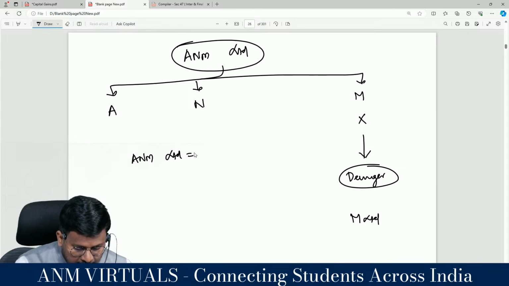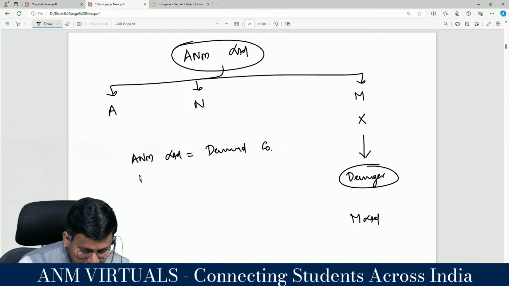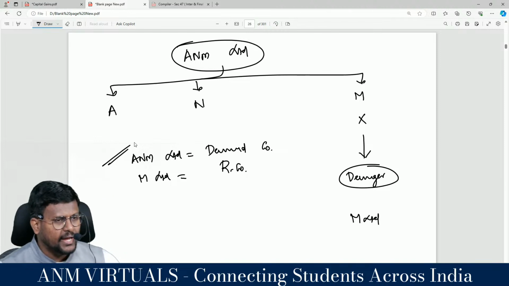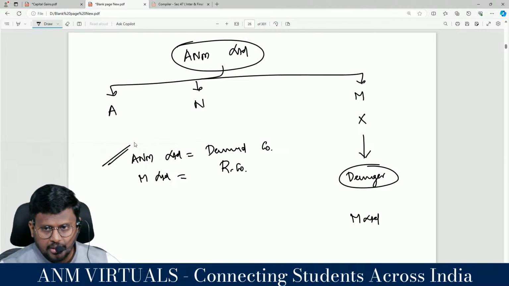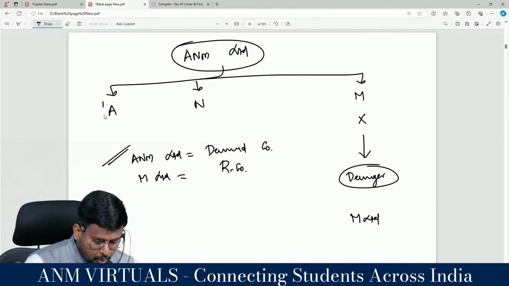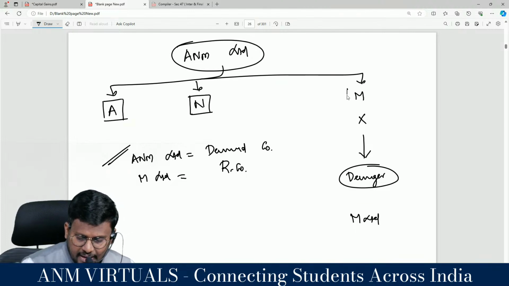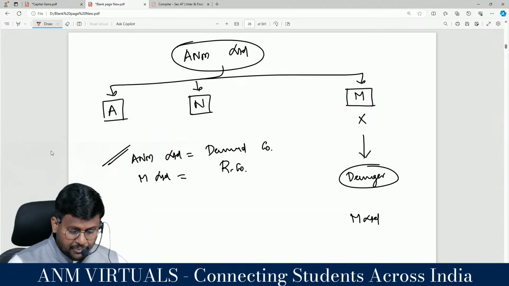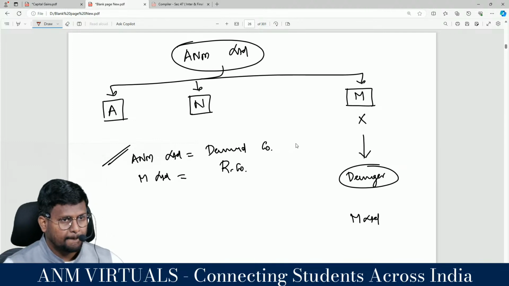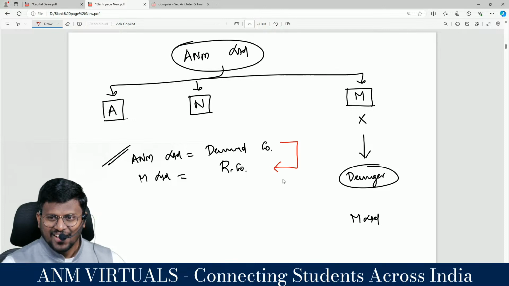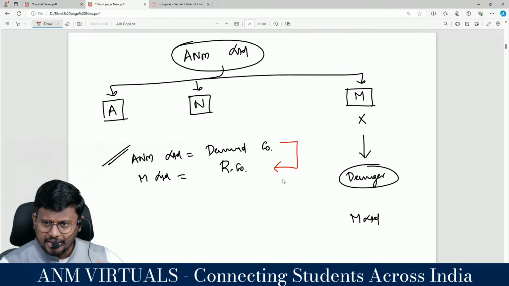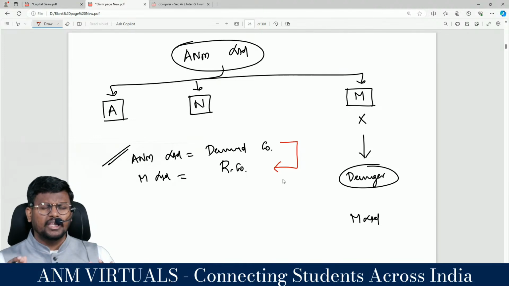So this ANM Limited is called the demerged company. M Limited is called the resulting company. Transfer of capital asset by a demerged company to the resulting company will not be regarded as transfer in the hands of the demerged company.